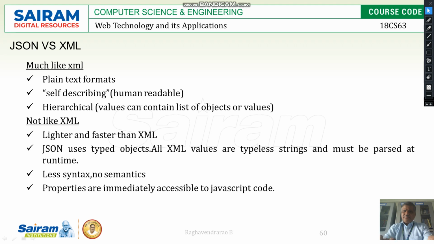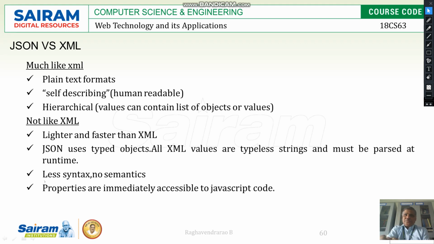It is lighter and faster than XML. It basically uses typed objects, that is, already fixed objects are going to be there, so that they will be used. It means that, similar to your XML, XML has typeless strings, but here typed objects are going to be used. In XML we use typeless strings and parse them at runtime.